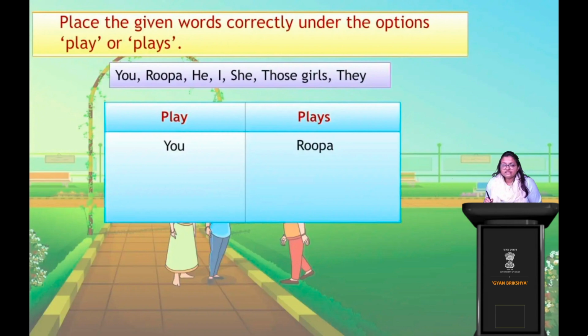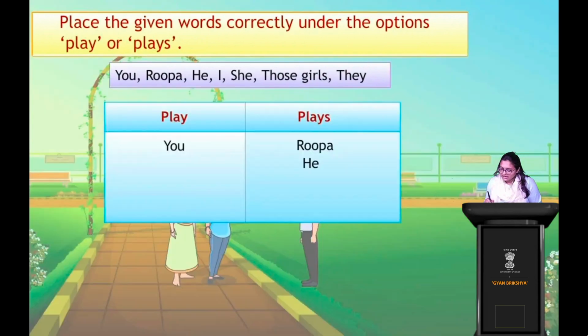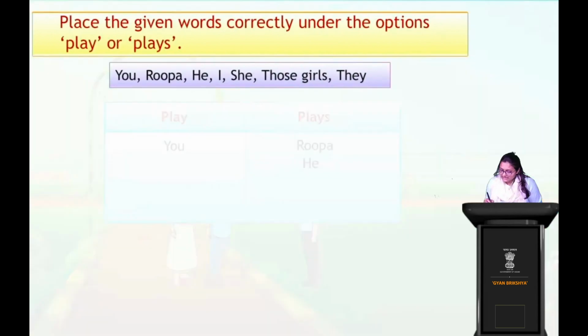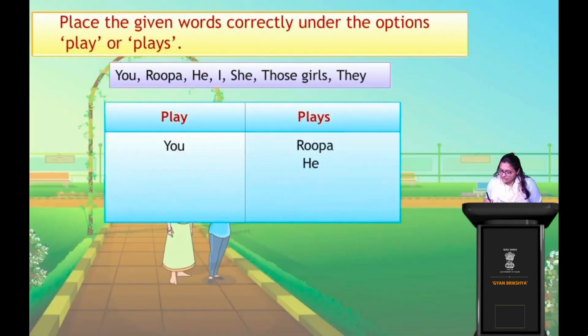Okay, next we have he. Who is he? He is again another third person, right? So what will it be? He play or plays? What do you think? It is he plays. Very good. He plays, right? So third person singular, he plays. Then if I'm talking about myself, what will I say? I. So I is first person and so I play, right? So first person singular, I play.